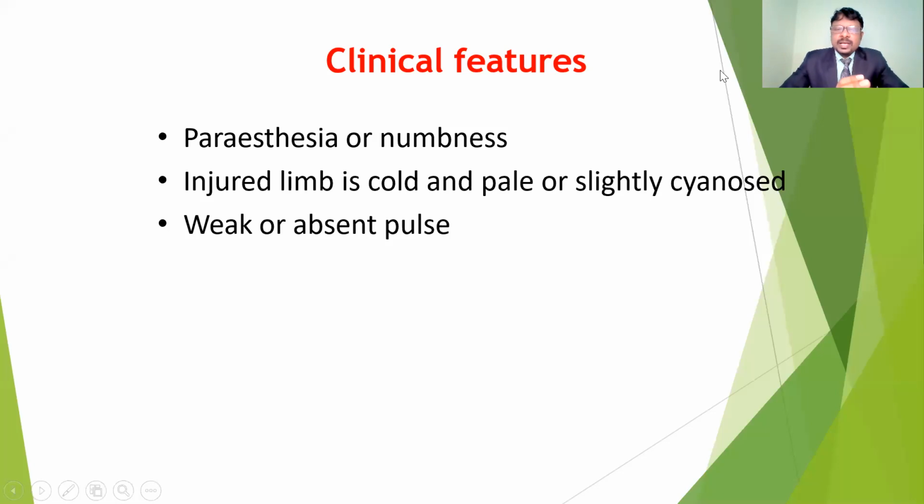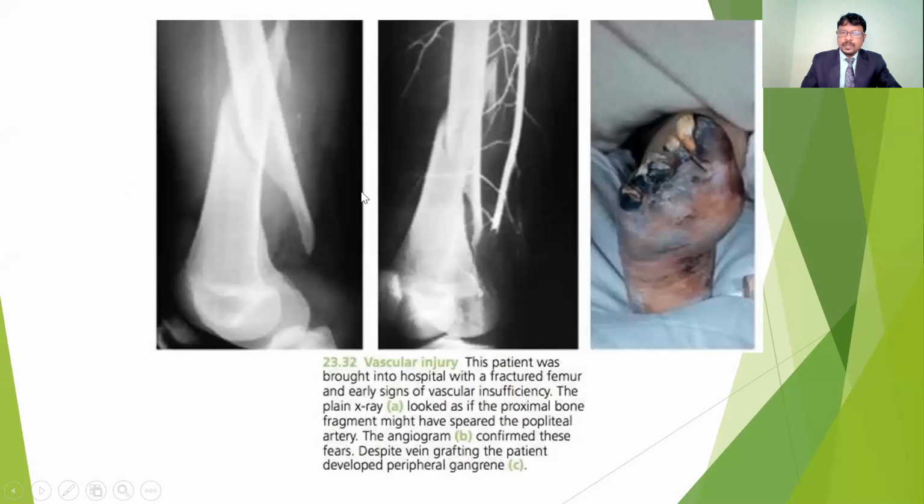So coming to the clinical features of vascular injuries. Especially in vascular injuries, paresthesia or numbness may occur, and the injured limb is cold and also pale or slightly cyanosed. Cyanosed means a bluish discoloration, with a weak or absent pulse. So if anybody has these clinical features after a fracture, we can suspect a vascular injury.